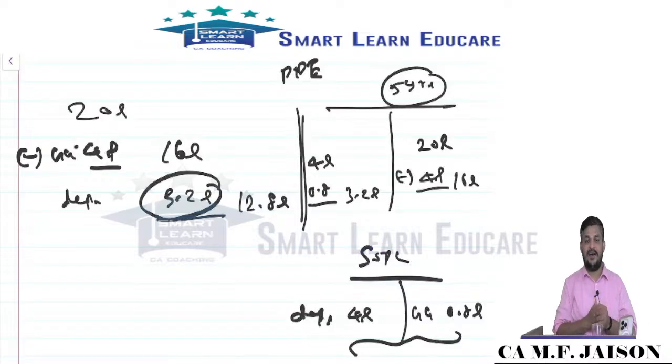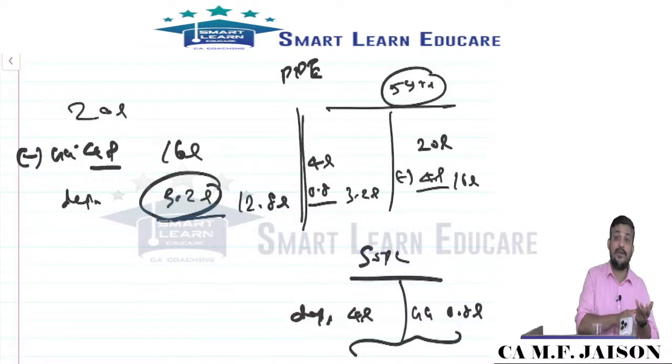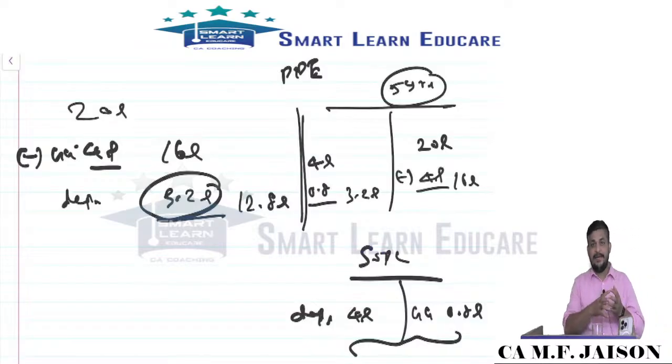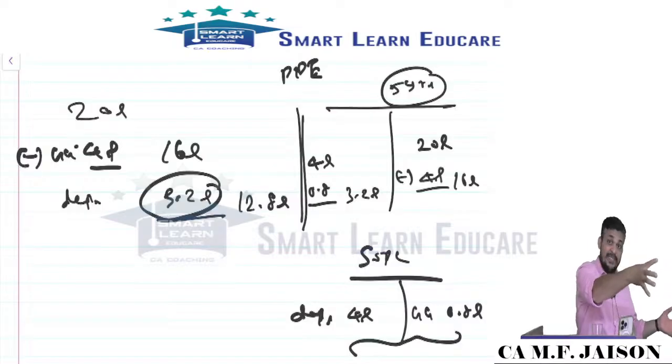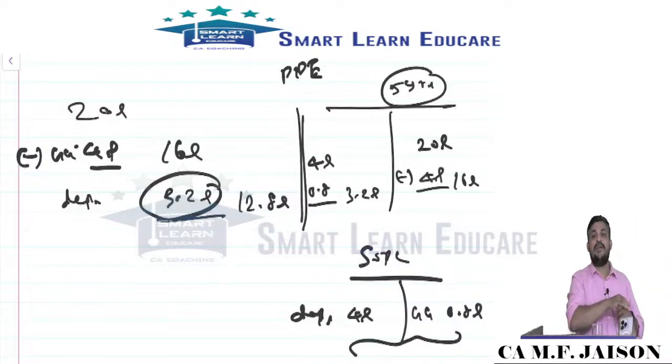Other grants are grants in the nature of promoter's contribution. If you are starting a new business at a new place, government says we will give some fund. That is what we call commencing a new business. Government giving money is called a grant in the nature of promoter's contribution. That will be directly credited to capital reserve.